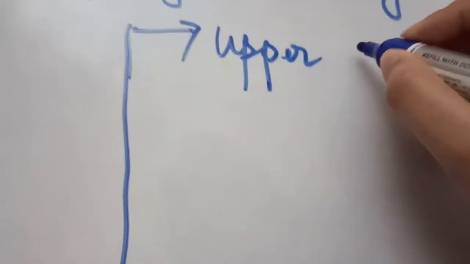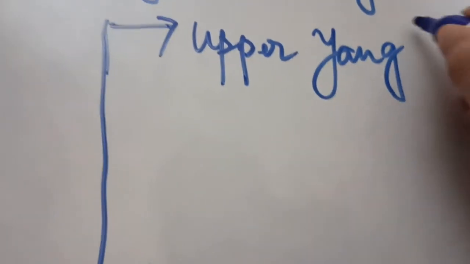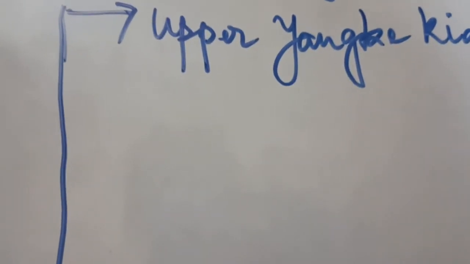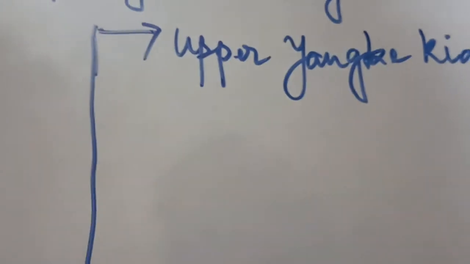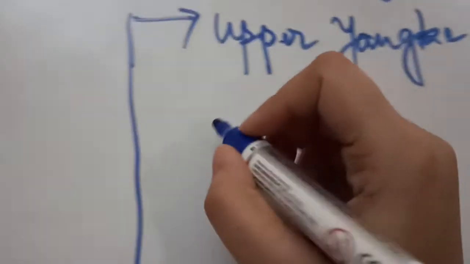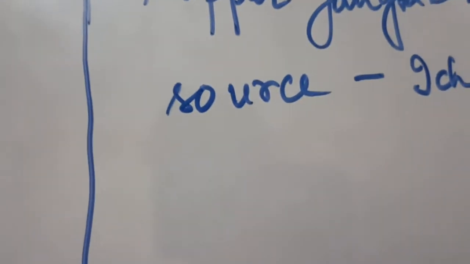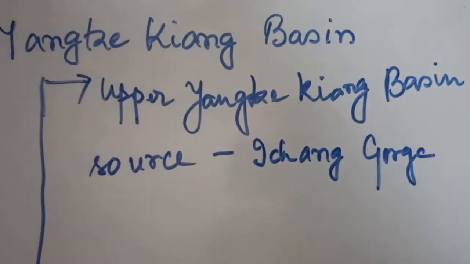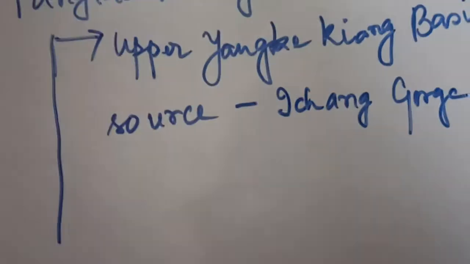The first one is the Upper Yangtze Kiang Basin, means the upper portion or upper section of the Yangtze Kiang Basin region. Its extension is from the source up to the Ichang Gorge. We call this total extension of the Yangtze Kiang Basin the Upper Yangtze Kiang Basin.